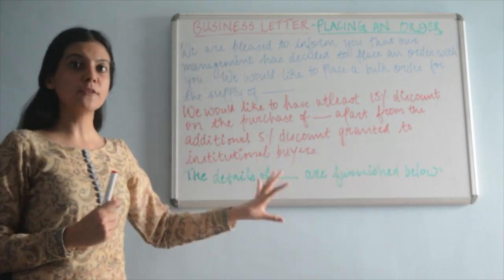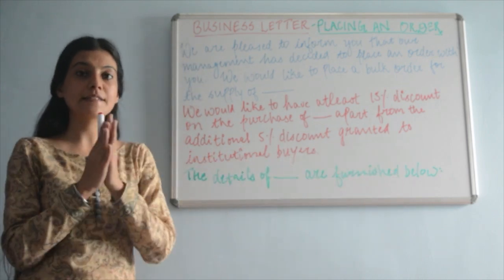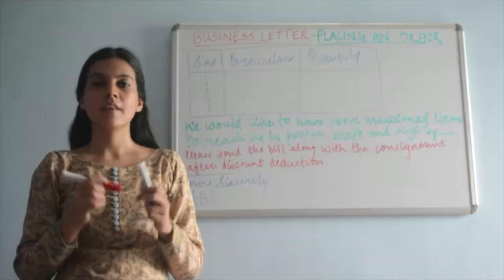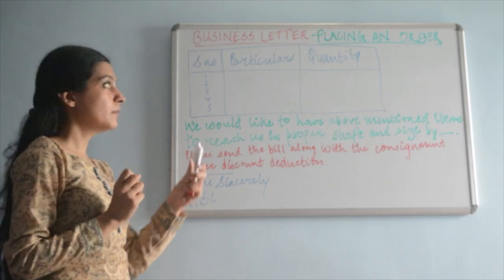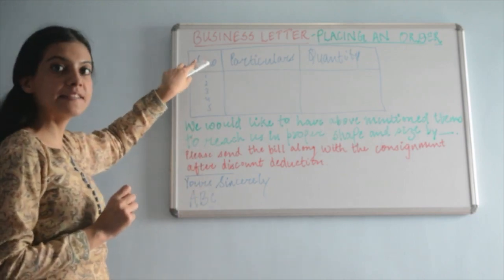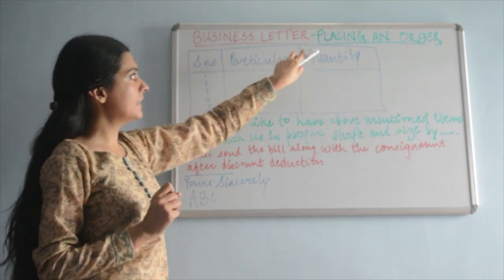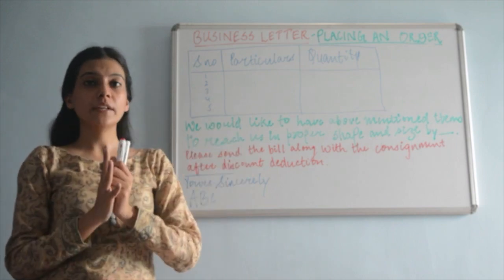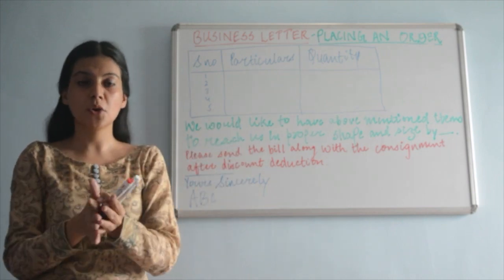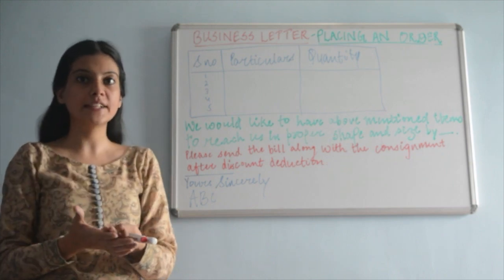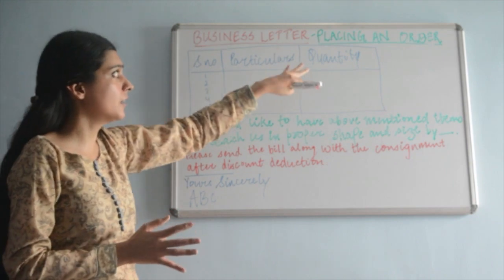After this, you're going to make one table. So let's just get started and make a table. Okay, so this is how you make your table. Your first column is going to be serial number, then particulars, and then quantity. So it is never going to depend on the question. Whatsoever is your question given in your board examination or in your school examination, you have to follow this format.